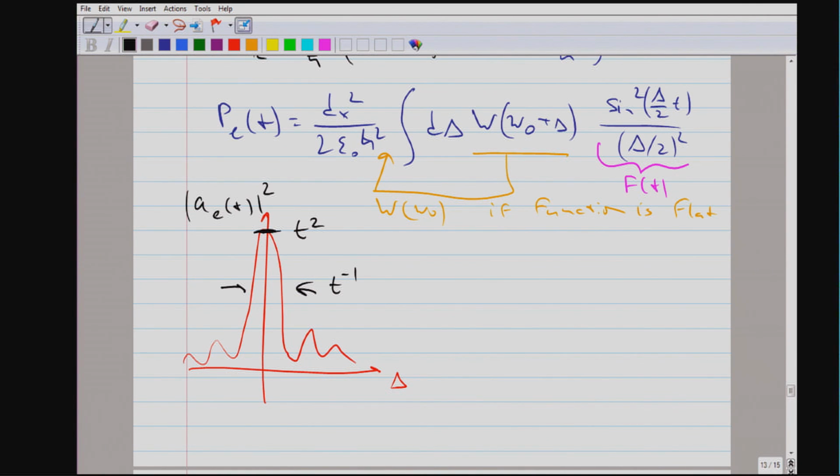If we integrate that over delta, we get something which is linear in t: something which grows as t squared and has a width of 1 over t.